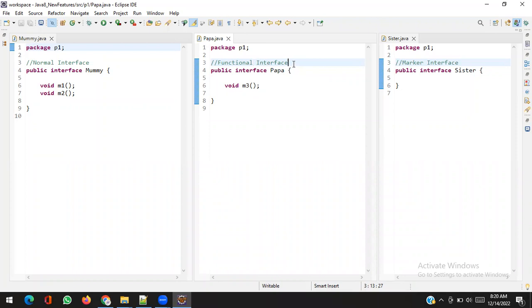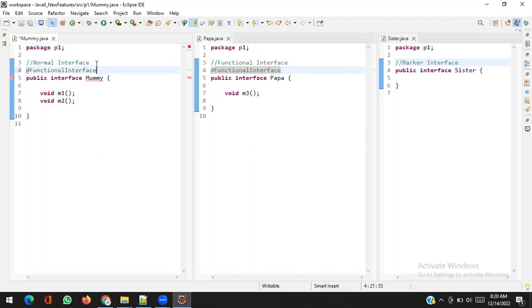One thing: Java 8 introduced one annotation, @FunctionalInterface, which we can use here. Okay, let me show you. Can we use this on Mummy? No, it gives an error. Why? It's saying invalid functional interface. Mummy is not a functional interface because Mummy has multiple methods.